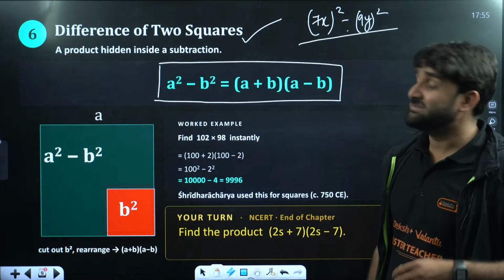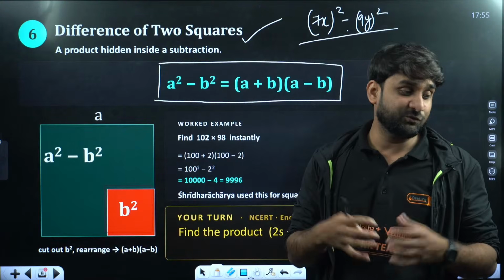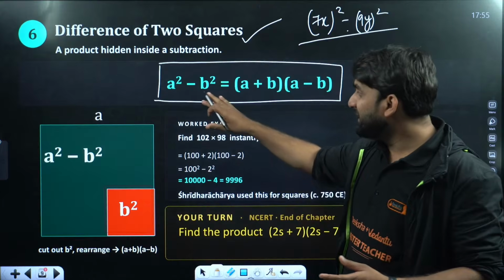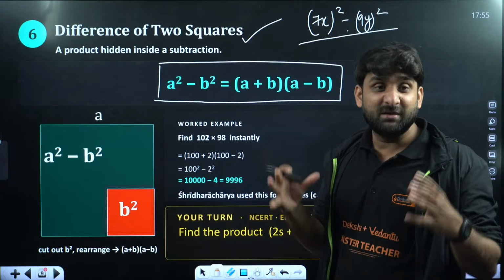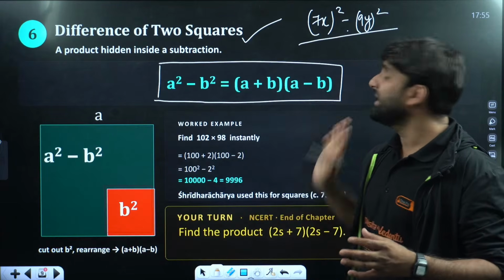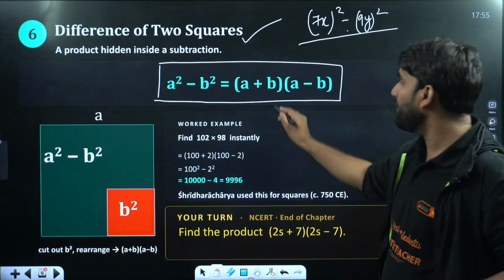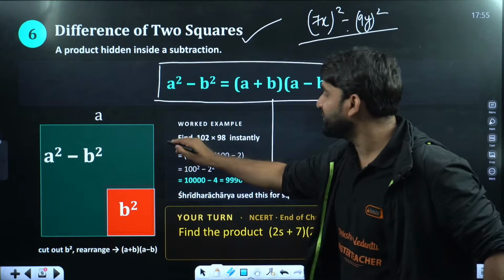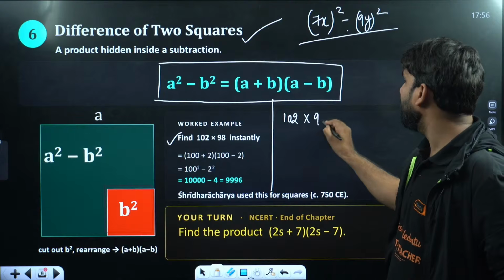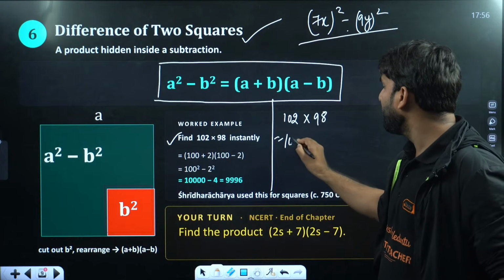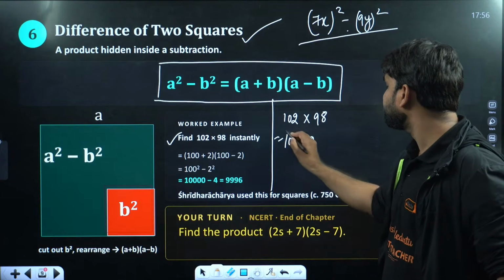Now you might be thinking, sir, how is it derived? How can we derive A square minus B square? So please keep this identity in mind. Very important identity. A square minus B square, we can write as A plus B, A minus B. Let me show you how. My dear, just look at this question here. The question is find 102 into 98. So 102 we can write as 100 plus 2.